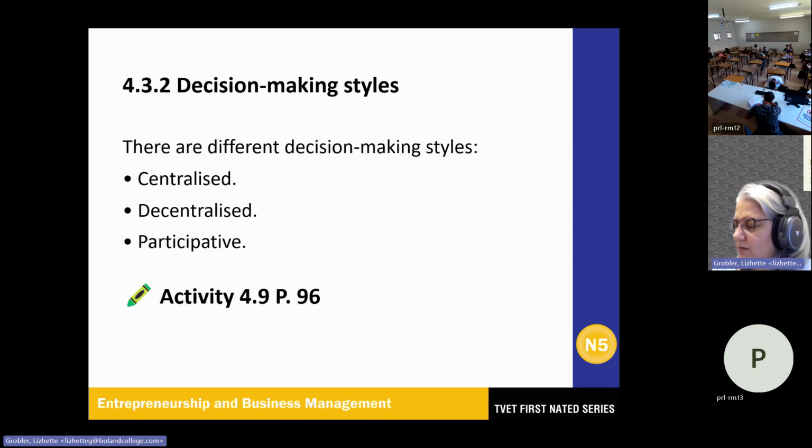Participative decision making: all management levels and employees make decisions. They also refer to it as consultative management, and you may obtain better cooperation from employees if they have been part of the decisions. This is where you will look at questions like, should we extend our business hours? Should we all wear corporate clothes, or anything along that line?